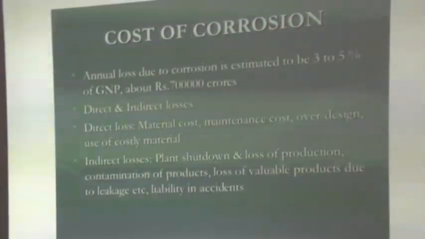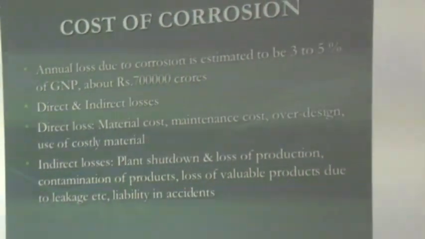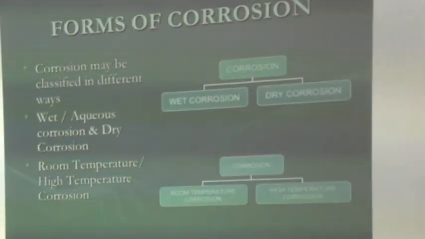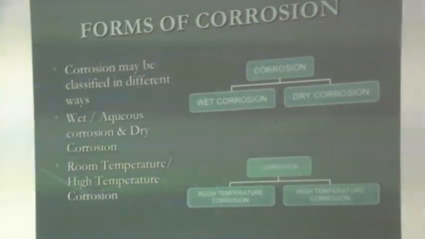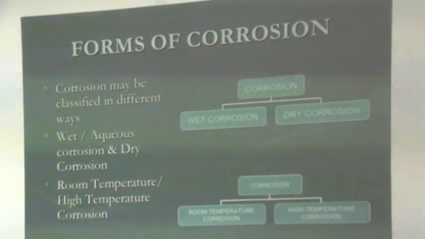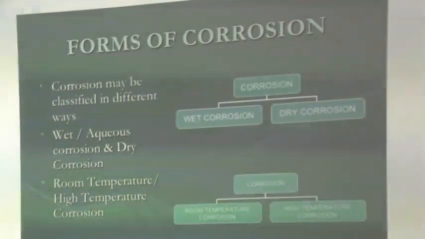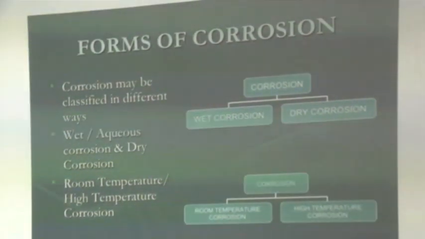Next we are going to see the types, the classification we can have for corrosion. Corrosion may be classified in different ways. The two important ways are based on the environment. One is with the aqueous environment or with the dry environment, where it may undergo reaction. During summer season, we can have a dry environment, or in the case of winter season or any industrial applications, the metal may come in contact with any acidic or alkaline or neutral medium, which is called a wet environment. So that is one type of classification.